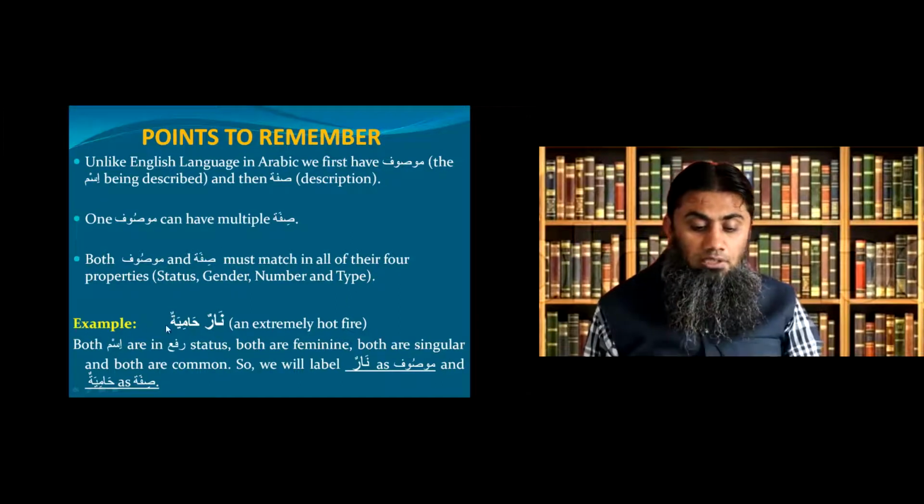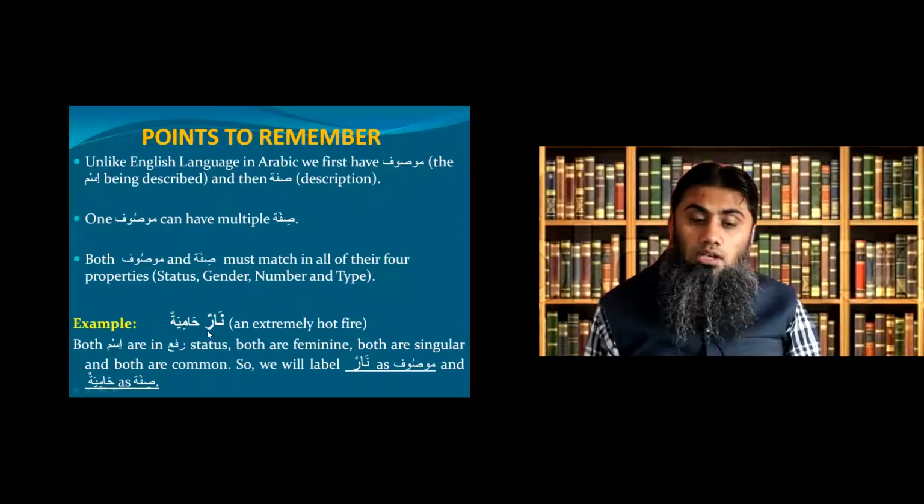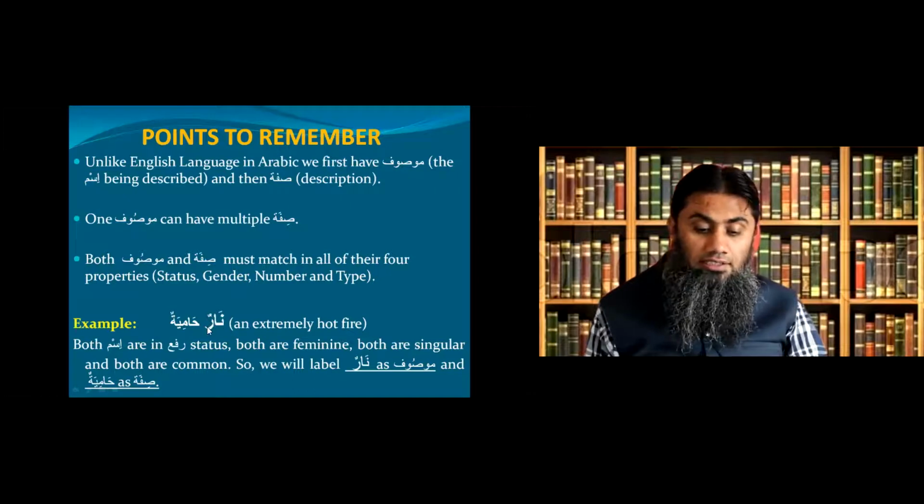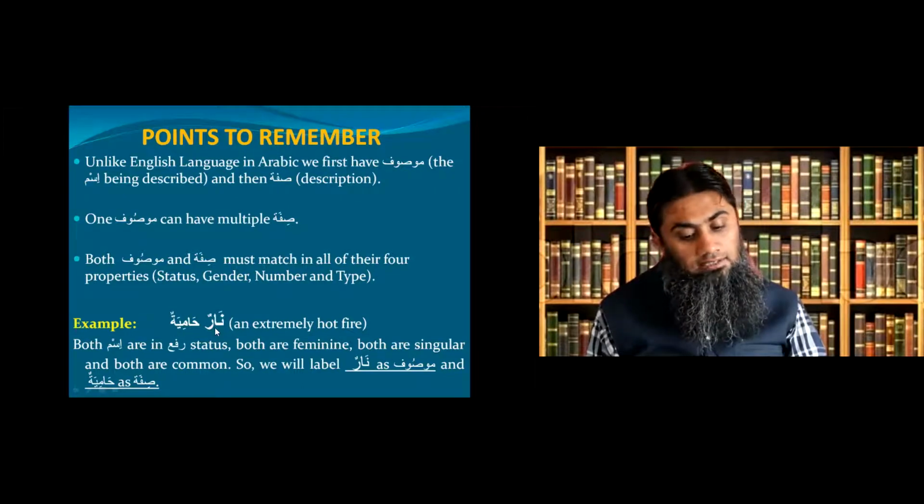Now, example, look at this one. Narun hamiyatun. Narun is in Rafa status. How do I know? Because it is singular ism, and because of Dhamma at the last haraka, we know it is in Rafa status. Hamiyatun is also singular, so the last haraka is Dhamma, is also Rafa. So both Narun and Hamiyatun are in Rafa status.